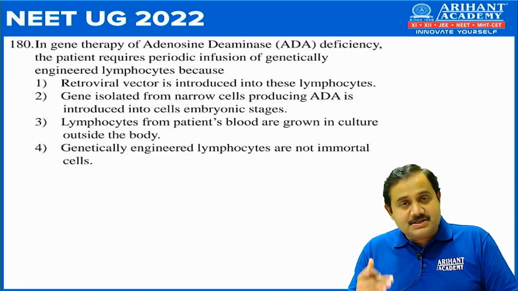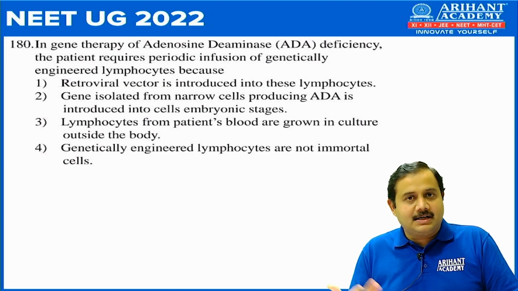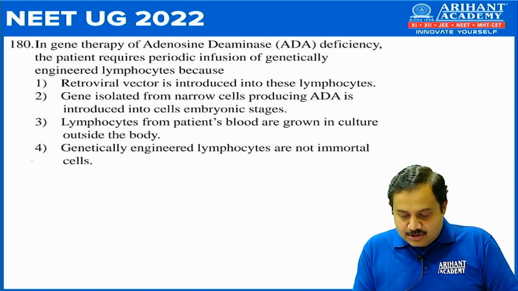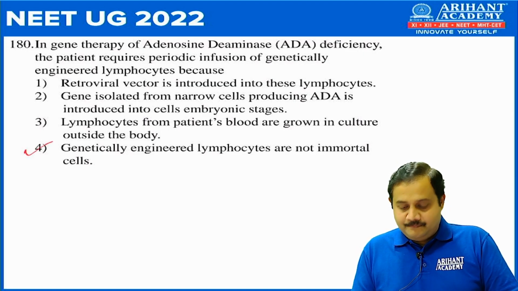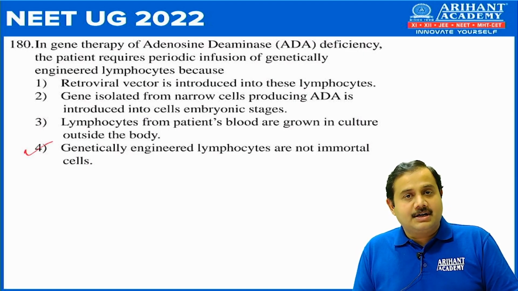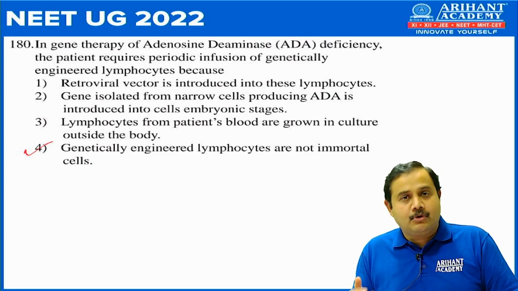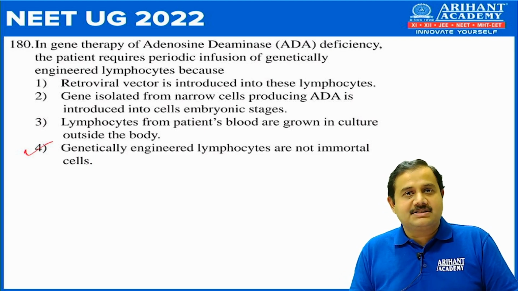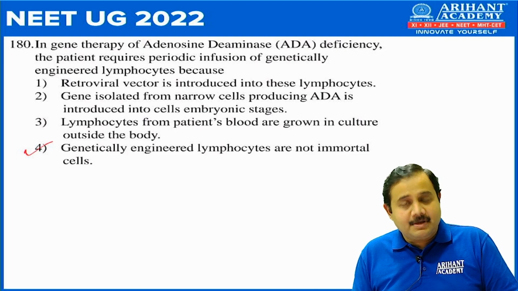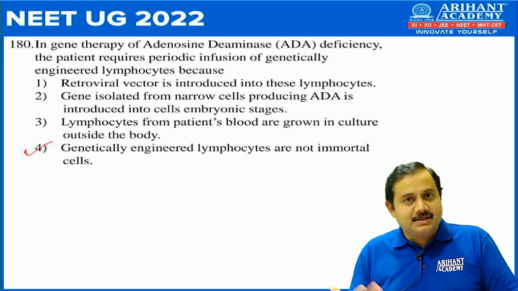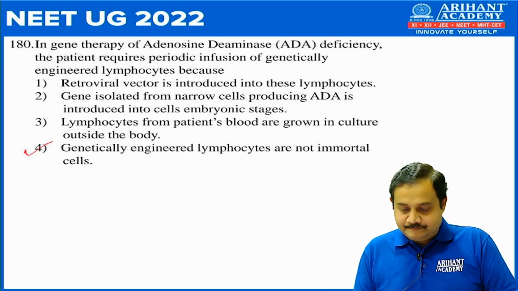And here the patient needs to be given repeated infusions of genetically engineered lymphocytes. That's because of number 4, that is, genetically engineered lymphocytes are not immortal cells. So it's not that once you infuse them, they remain lifelong. They will die after some time. So we need to replace them, and hence the patient has to be given this infusion periodically.